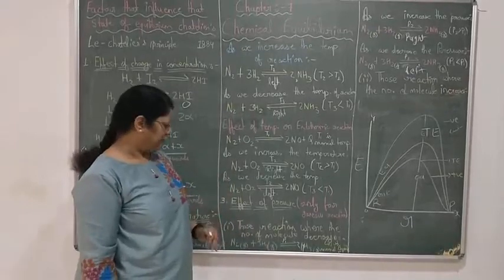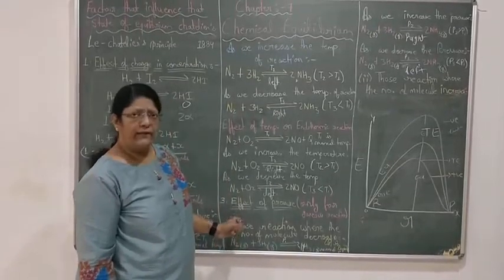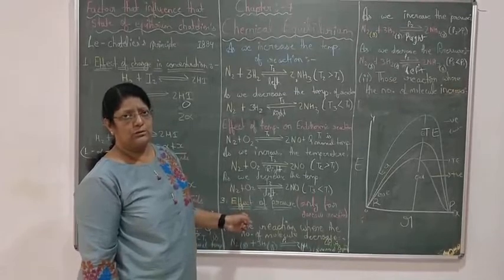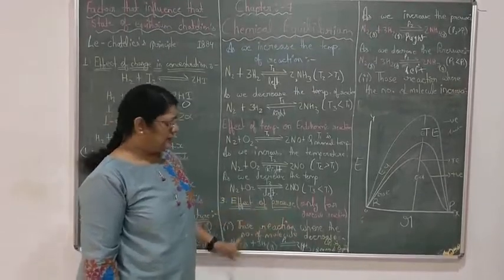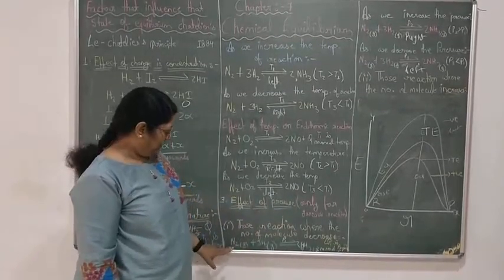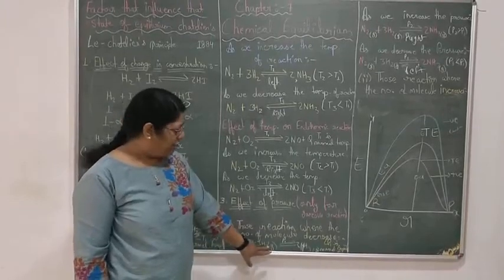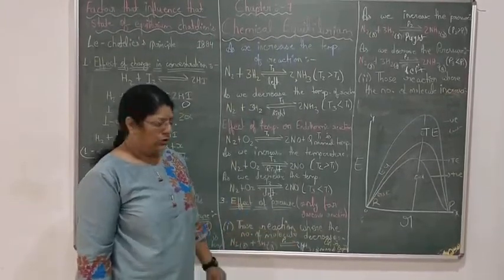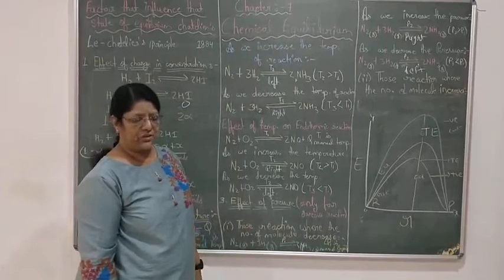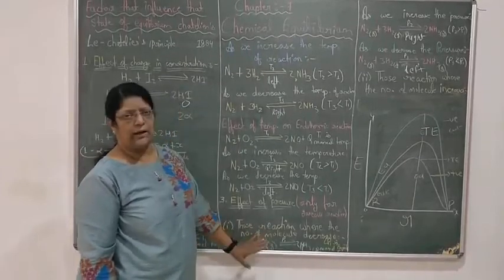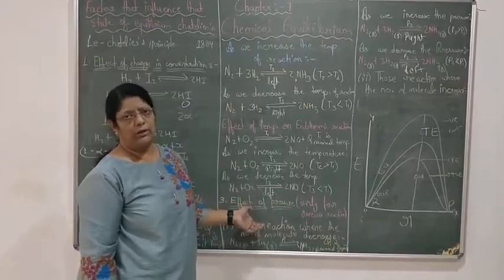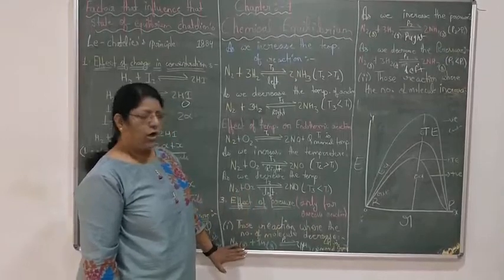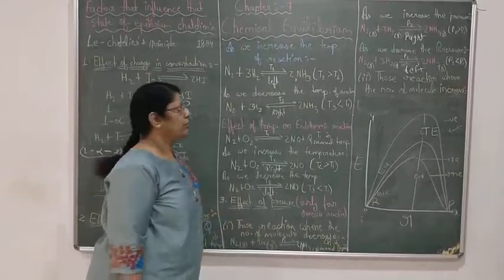Now the effect of pressure. There are two types of effect. First, when the number of molecules of product is less than the reactant. In the case of ammonia, reactant molecules are 4 and product molecules are 2. So what is the effect of pressure here? This will work only in gaseous reactions. At normal pressure, ammonia is being formed in a normal way.